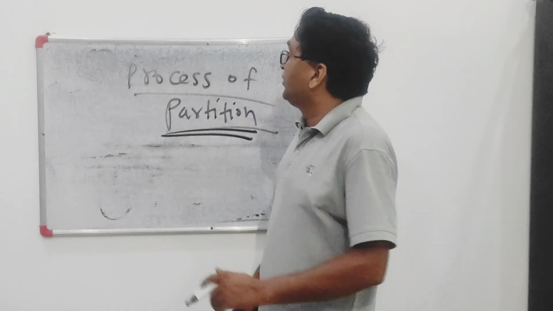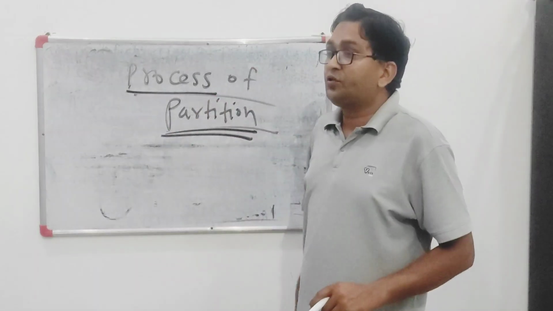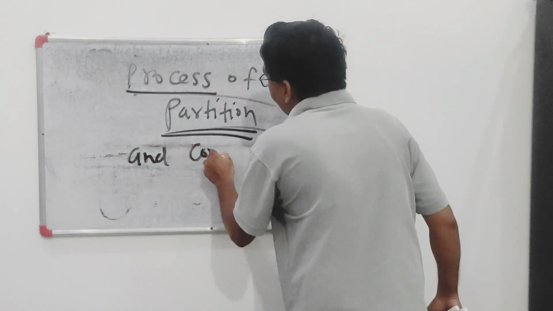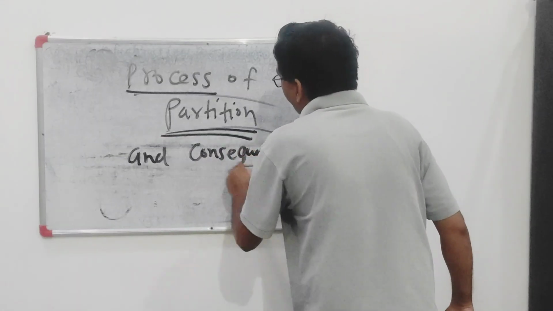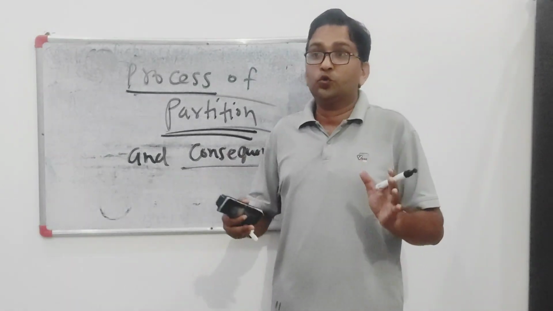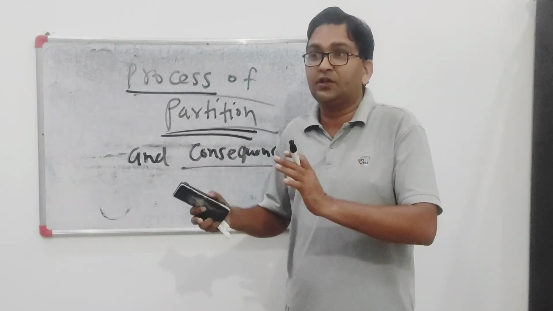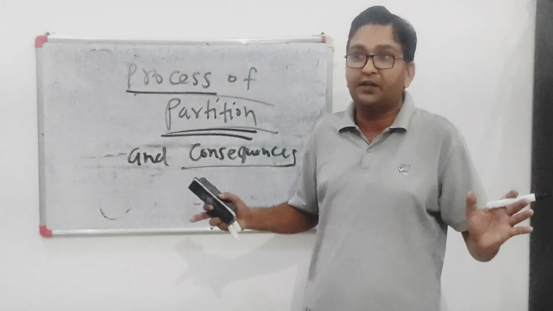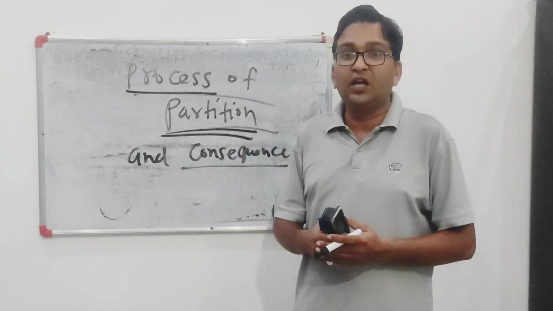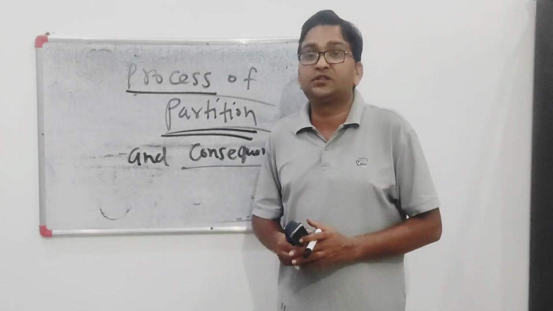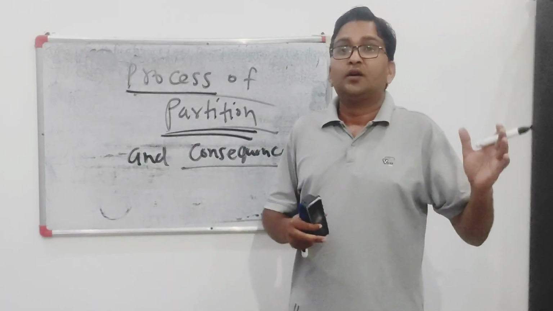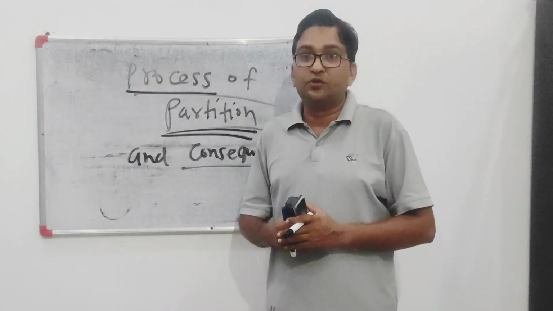Now let's deal with the process and consequences. What were the consequences? When we talk about the consequences, the properties of the Hindus in Muslim majority areas and of the Muslims in Hindu majority areas were confiscated. Women were raped, maimed, and murdered. Children and women were kidnapped, and as some historians say, there was a division of hearts, and Amritsar and Kolkata became communal zones.